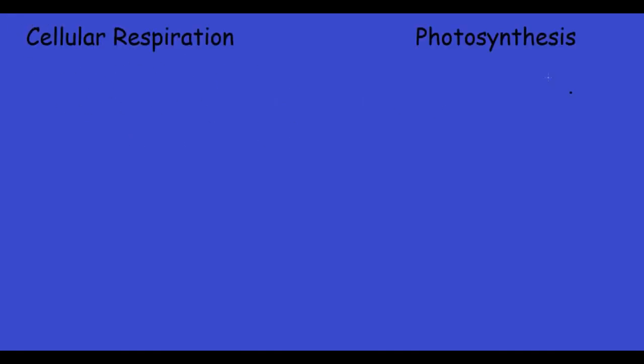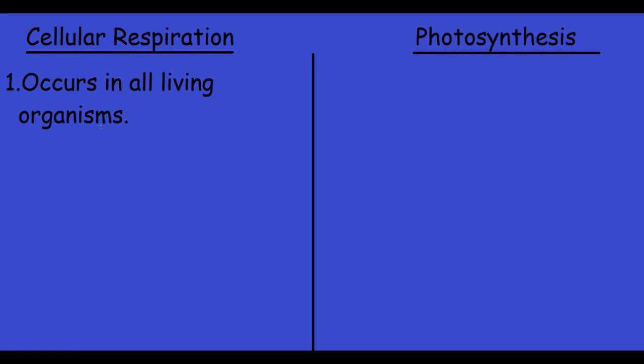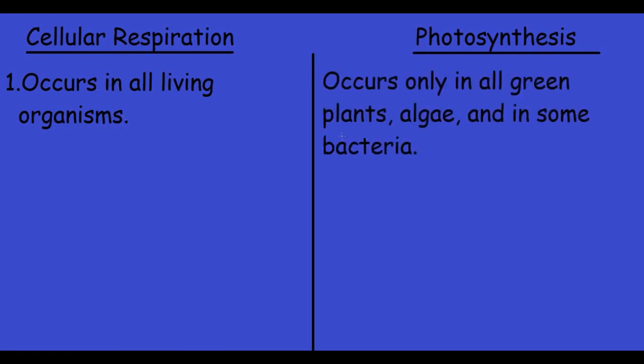Let's study the differences between cellular respiration and photosynthesis. So the first point under cellular respiration is that cellular respiration occurs in all living organisms, and photosynthesis occurs only in green plants, algae and some bacteria.